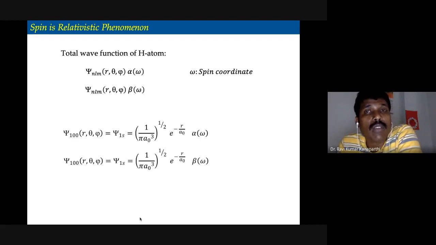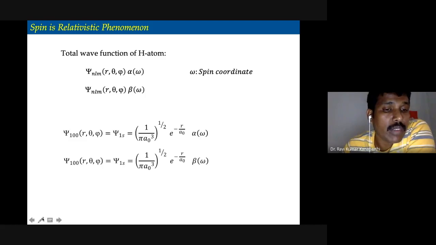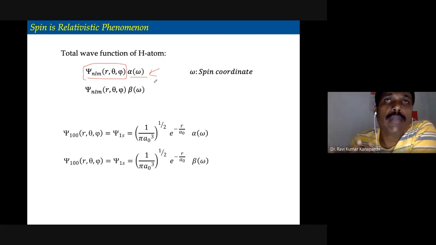But there is another thing that is present, that is the spin. How do you account for that? That has to be accounted for with some other function. This total wave function, which we know already, has to be multiplied with some other function related to the spin of the electron. Since the spin can have two different orientations,